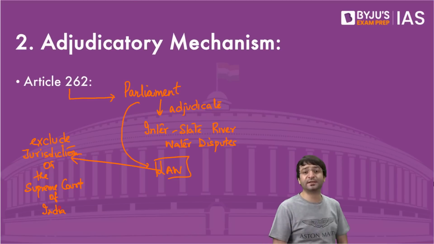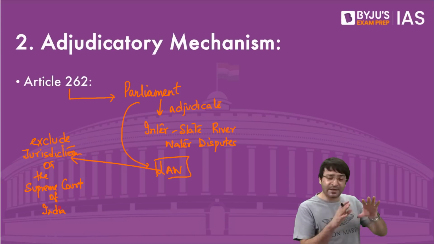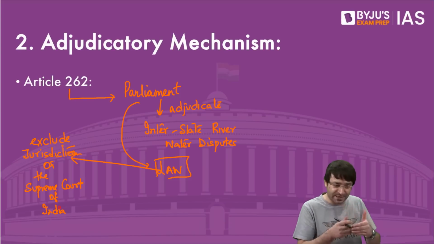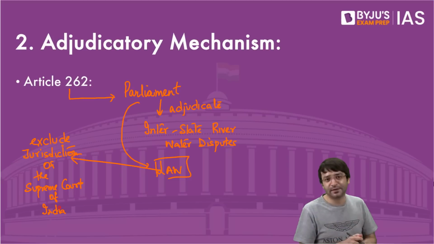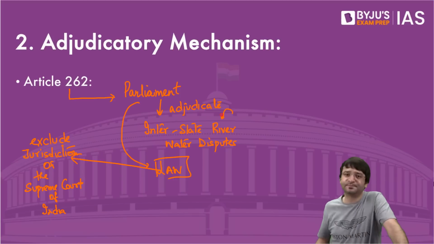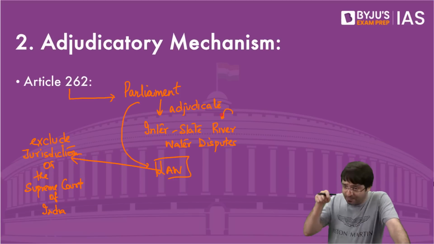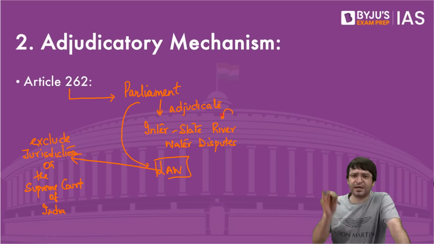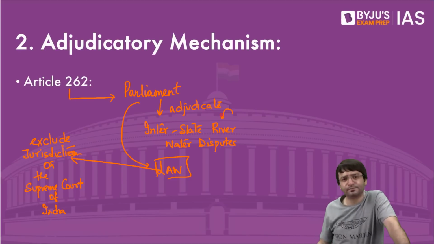But the Constitution says that in some areas we should ensure cooperation between the center and the state. What is this matter? Interstate river water disputes. Parliament will now adjudicate, not the judiciary, not the Supreme Court. We will exclude the Supreme Court.